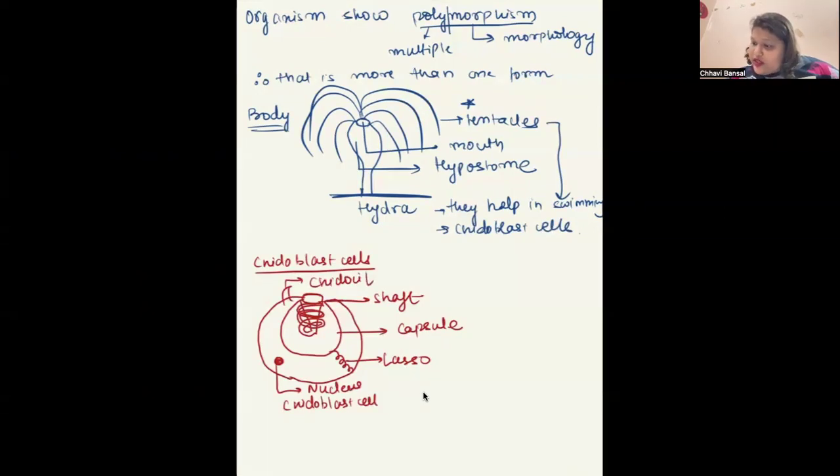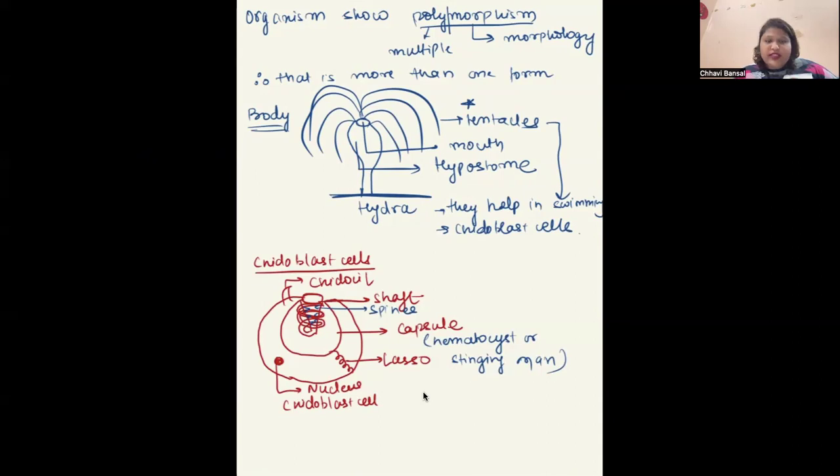And inside the shaft, there are small spines present. These are called spines. So this capsule is also called nematocyst or stinging organ. This is how a nidoblast cell looks like.